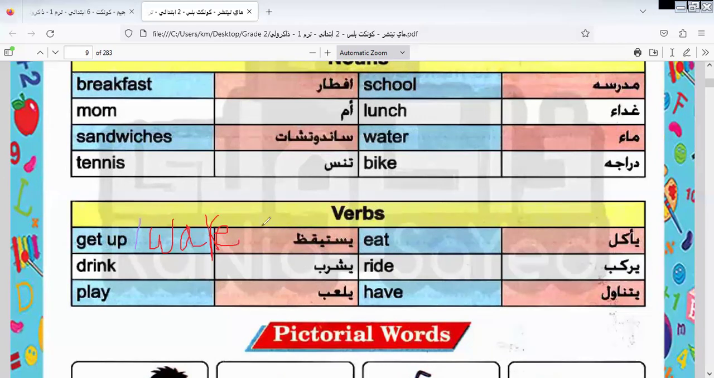It will be wake up. Get up, and we have wake up also, the same meaning, okay? Eat, we have eat, ride, have, and have also before what? We use have before meals, okay? As we know in the last page. Use have before meals. Play, and we have play. So we have get up, drink, play, eat, write, and have, okay? These are the verbs that we will take in this part.